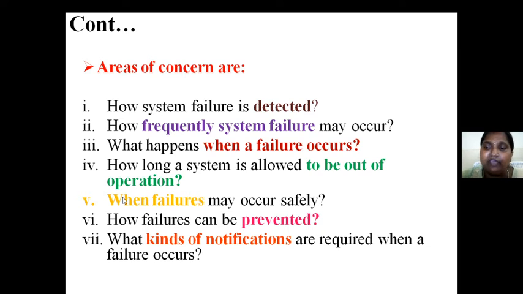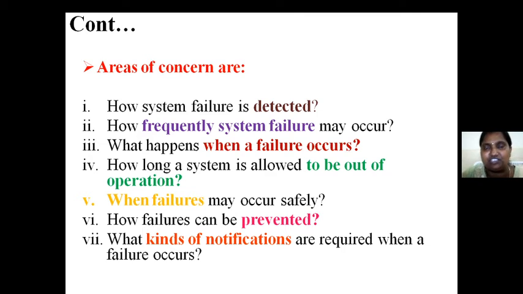When may failures occur safely? Whenever there is a failure, it should not cause any inconvenience to the user. How can failures be prevented, what measures do we have to take, and what kinds of notifications are required when a failure occurs? Do you want to give any specific notification to say that there is some problem in the system and you have to take care of it?